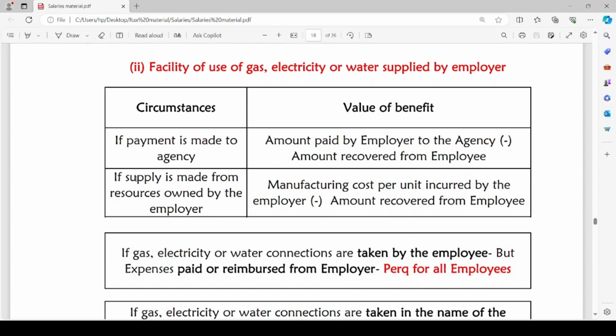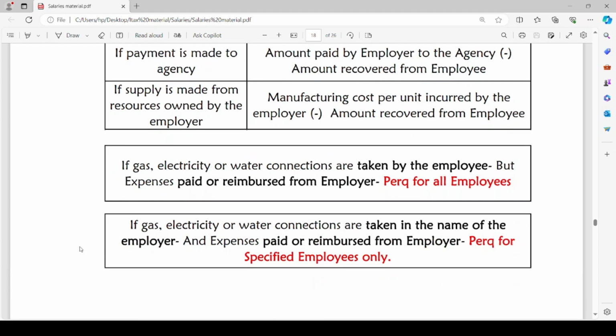If gas, electricity or water connections are taken by the employee on his own, but the expenses are paid or reimbursed by the employer, it is a perquisite for all employees. In cases where these facilities are taken in the name of the employer and expenses are also paid or reimbursed by the employer, it will be a perquisite for specified employees only.